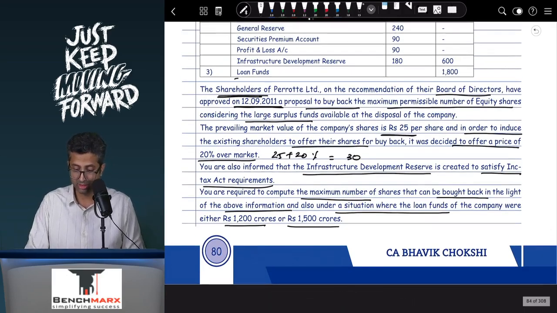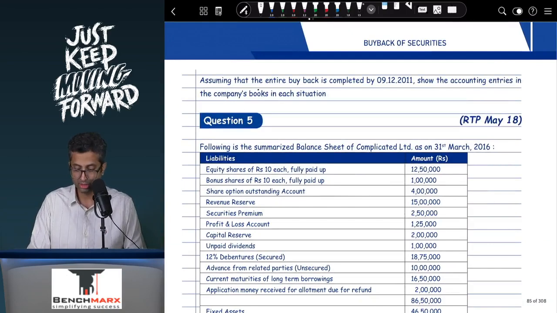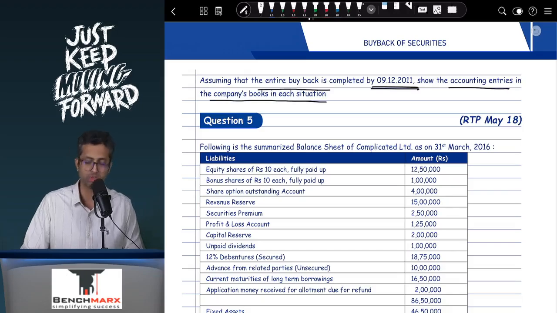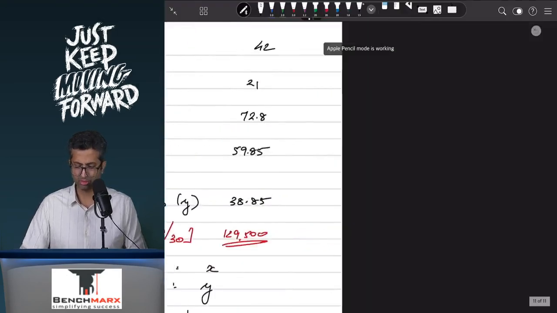So over here there are three possibilities. The given possibility where the loan is 1800, second if it is 1200, third it is 1500. Assuming that the entire buyback is completed by 9th of December, show the accounting entries in the company's books in each situation. So over here you have the entries as well as the maximum limit calculation.